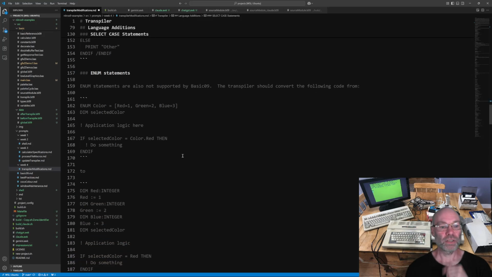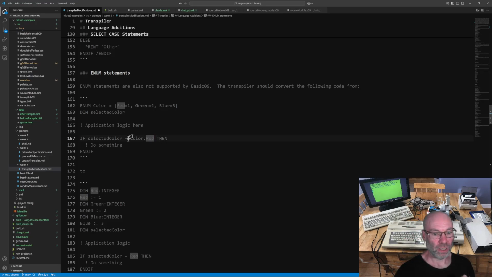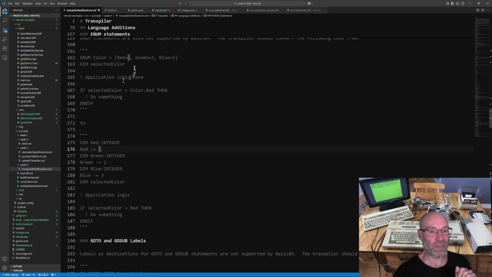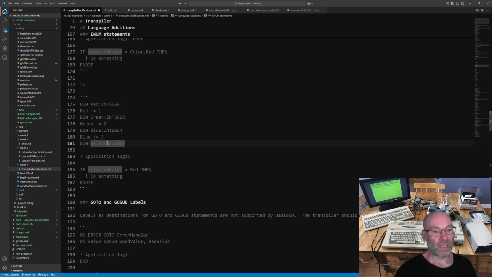Enum statements. So again, another thing you can't do is being able to have, like here, a color where I wanted to have like red, green, and blue, and if you want to refer to it inside of my meta Basic09, you can go color.red, so it reads a little nicely, so you know that this red is assigned to here, but then it will transpile that to dim each of the values inside. So this color goes away, and it'll just take those and dim them as specific variables. And then if color equals red, it'll strip out the color dot and just put red in there.